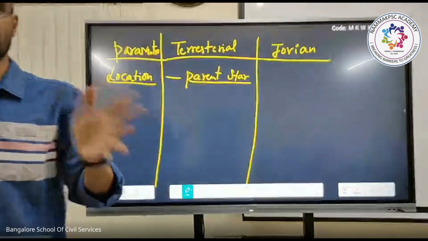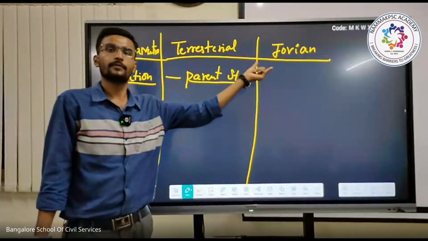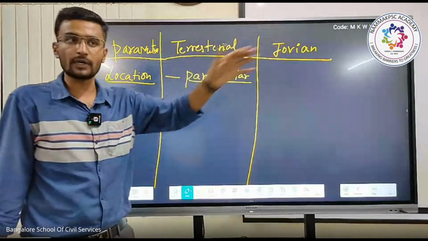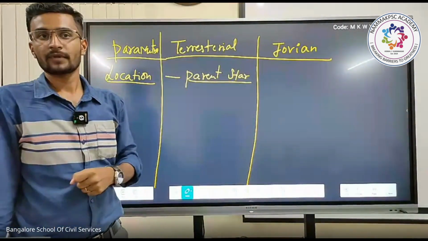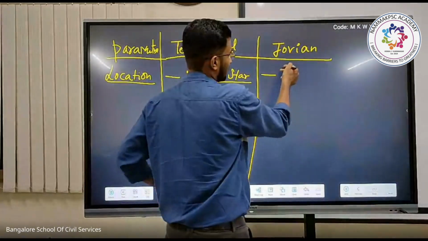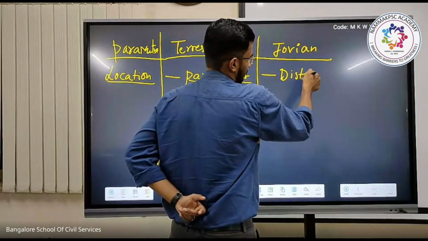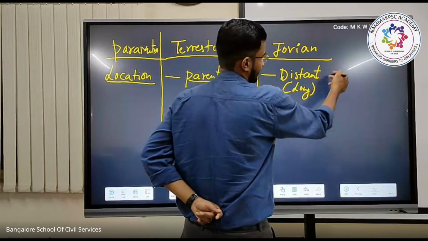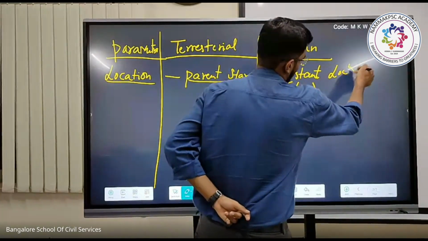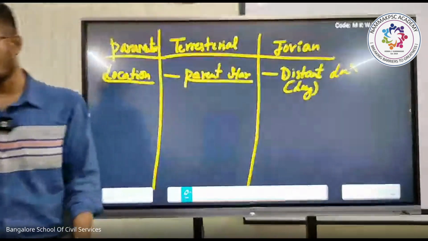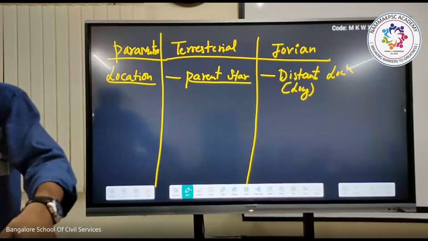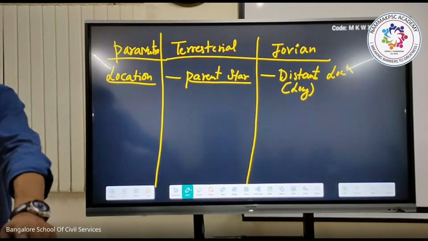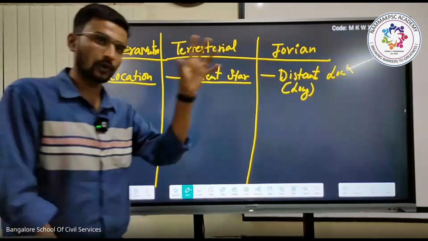Then, which are found at a distant location? Distant is nothing but a longer location. First and foremost one is location.